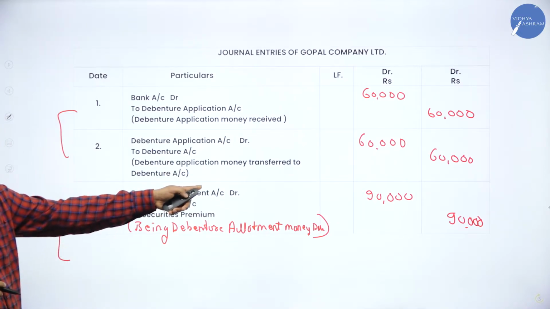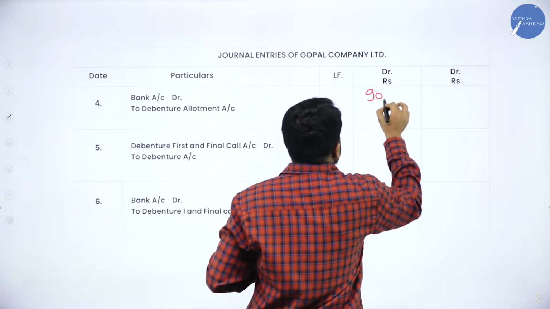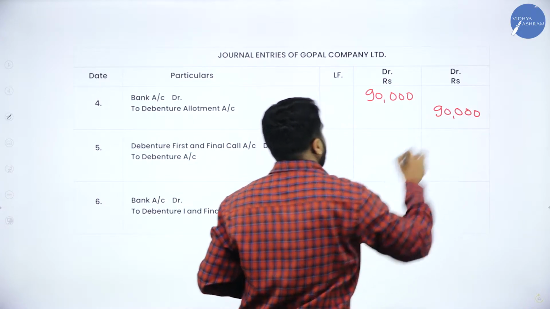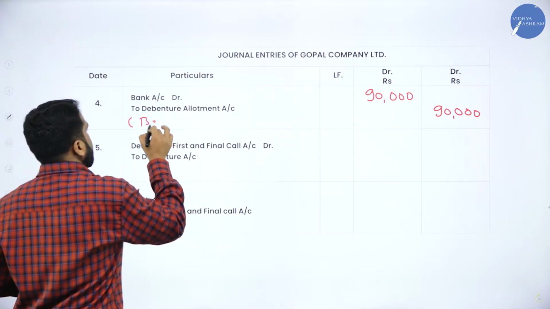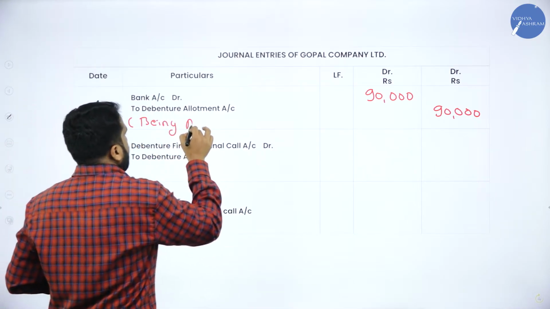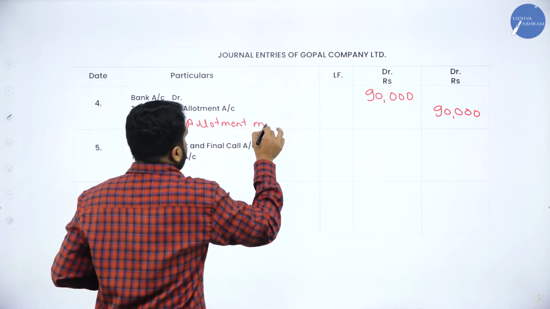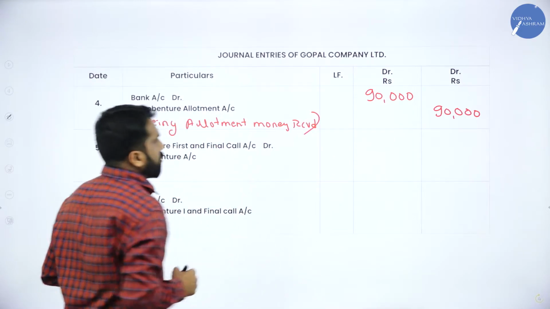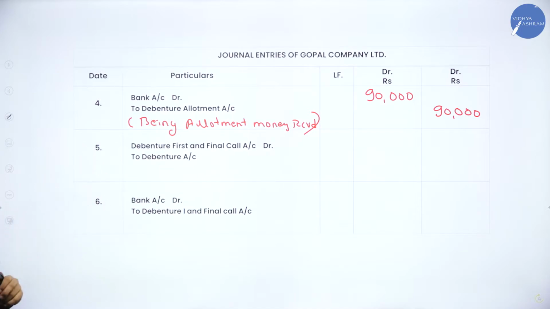So how much should we consider? 90,000. Yes, amount must be 90,000 as well as 90,000. What should be your narration? Being allotment money received. This will be the narration for your fourth journal entry.